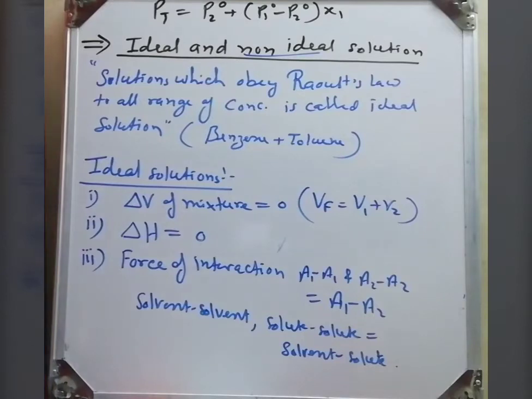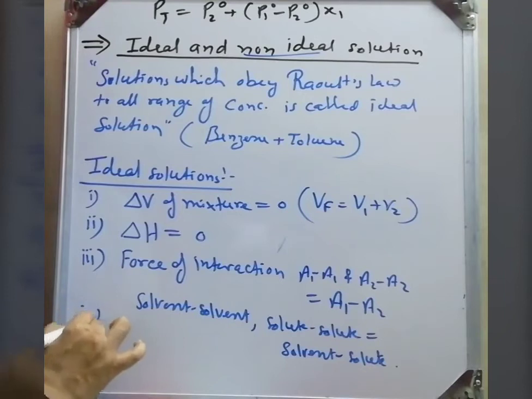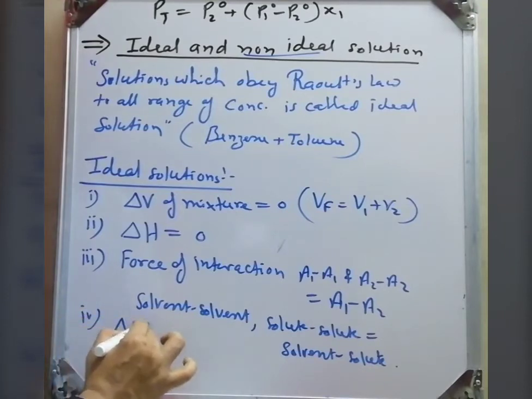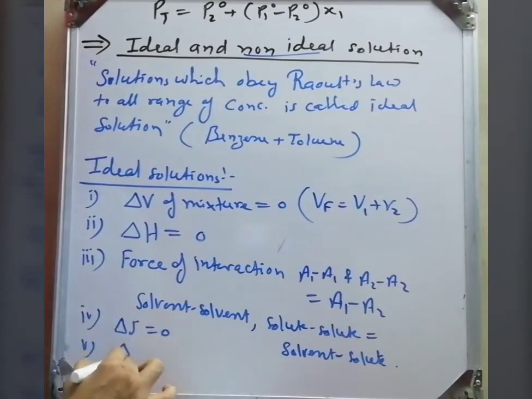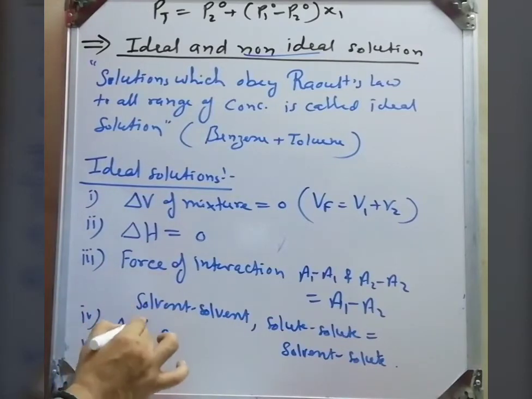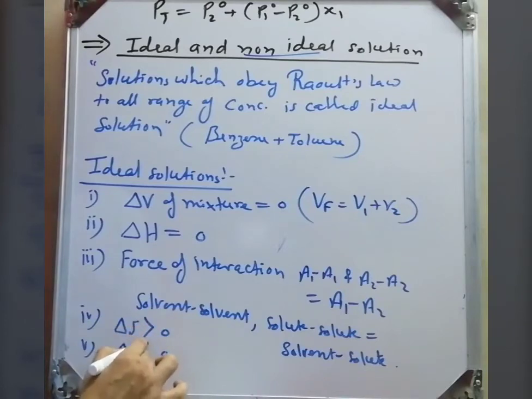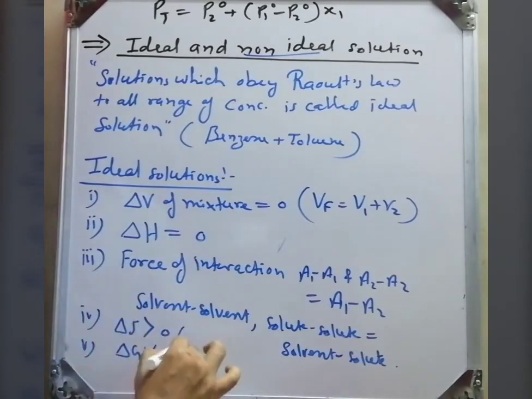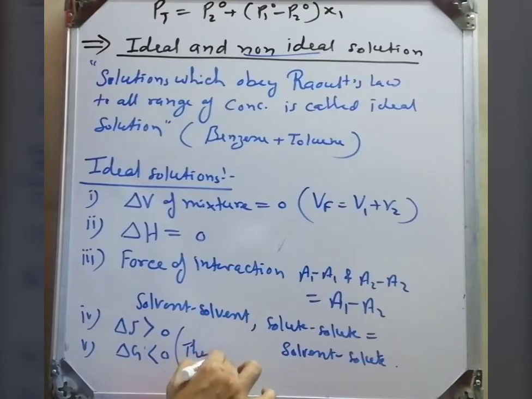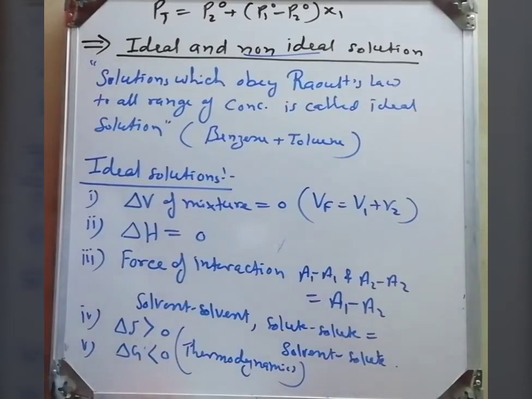Because of that, the vapor pressure will remain what? Same. Delta V of mixture remains what? Constant. When we consider delta S and delta G, it is not 0. Delta S is always greater than 0 because of the spontaneous process, and delta G of solution is always negative. I will explain delta S and delta G in thermodynamics. So these are the conditions for the ideal solutions.